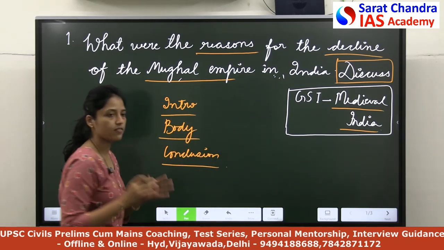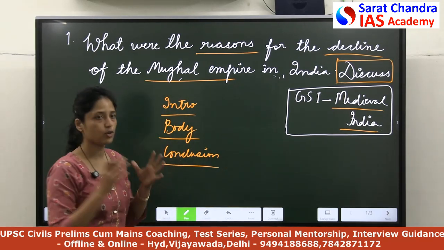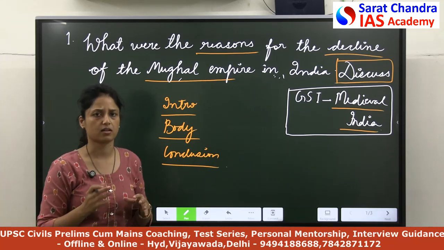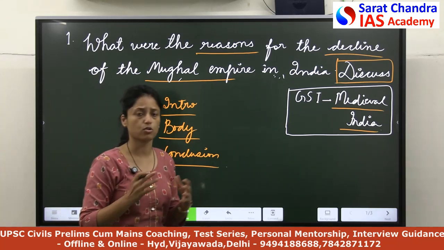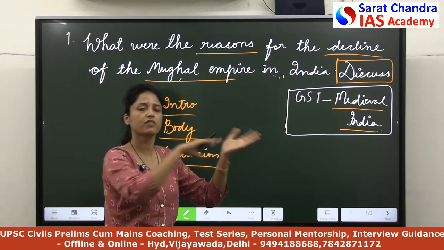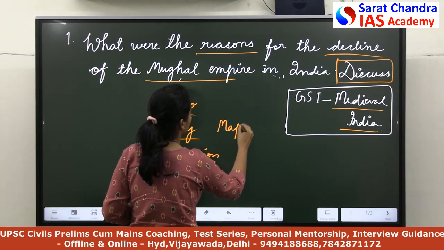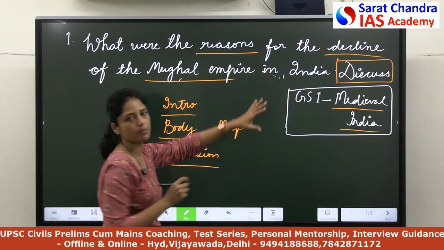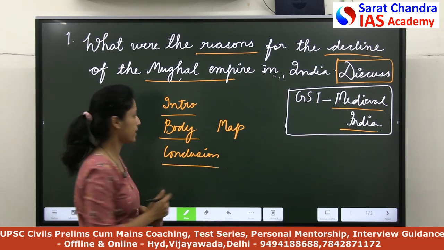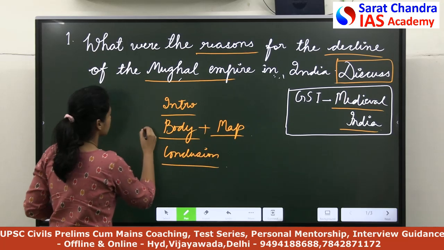Now as we have already discussed in our previous lecture also, try to add a map component or something extra. You can add a flowchart also. You can show the evolution, how this rule came from the previous rule, anything. But now we are trying to add a map if possible, because since we are talking about any rule, any empire, you can easily use the map, right? So this is the fourth component.